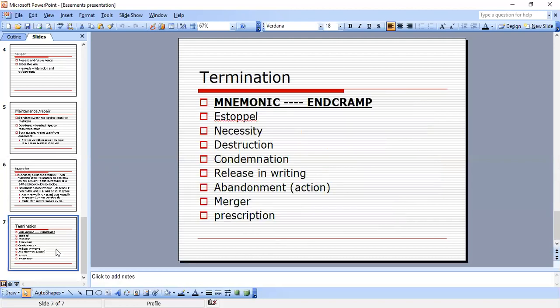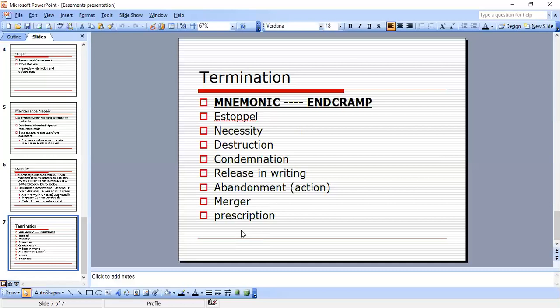Okay? And the last thing is the termination of the easement. My mnemonic is END CRAMP. These are the ways you can terminate an easement: estoppel, necessity, destruction, condemnation, release in writing, abandonment, merger, and prescription. And these are similar to our real covenant terminations also.